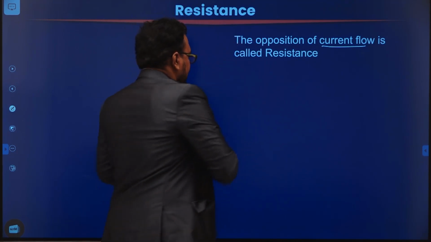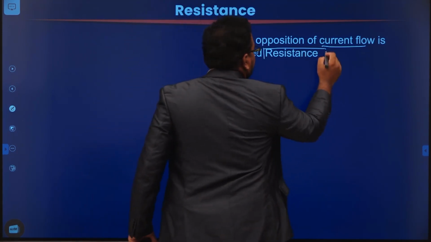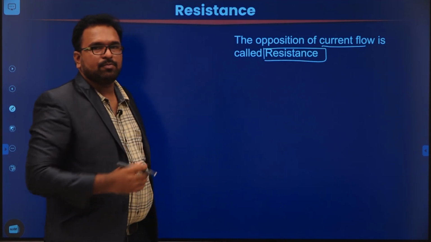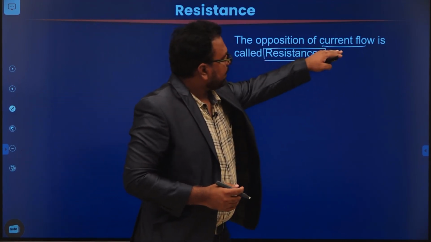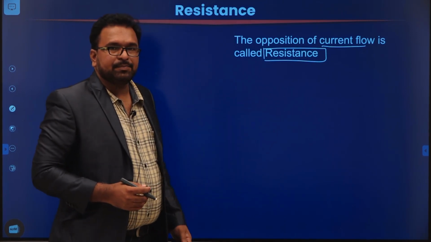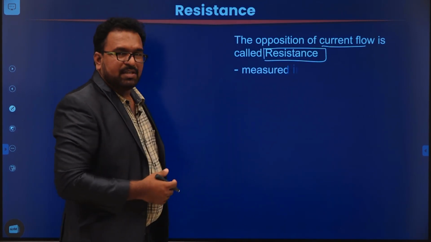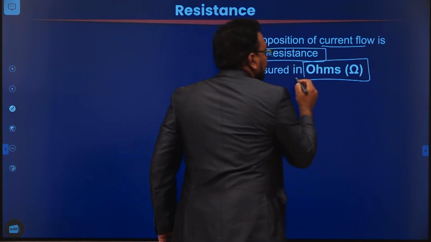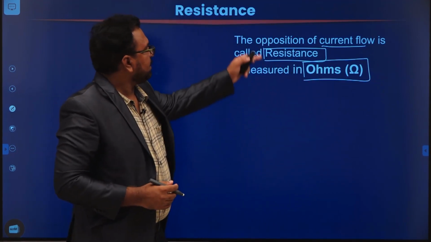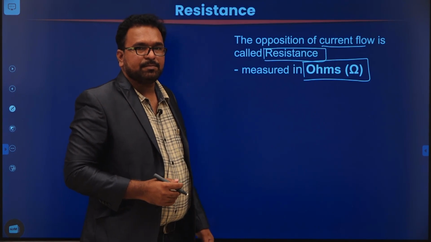Resistance. So resistance is what resists the charge to flow in an electrical circuit. Technically, the opposition of current flow is called resistance. How is resistance measured? By means of ohms. Ohm is the unit to measure resistance.